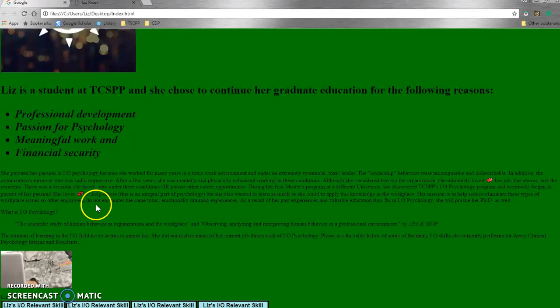And then here are those other little details. If you see, there's like a little double hearts here and a heart here, and it just kind of emphasizes that I love my job, and it's my passion, and why, and it kind of just explains a little bit more of why I chose to continue my graduate education.